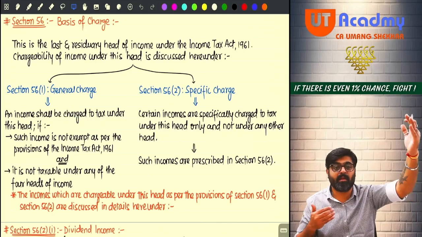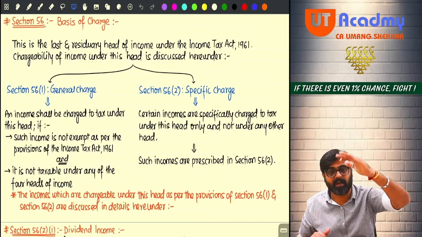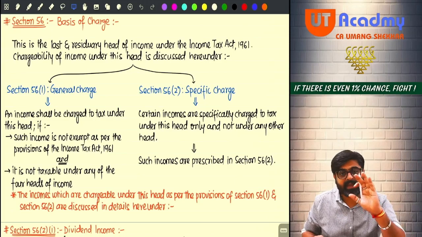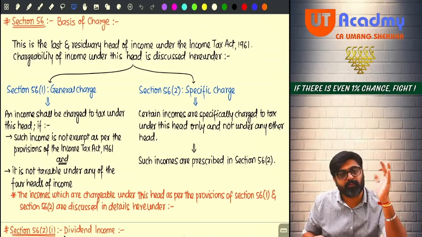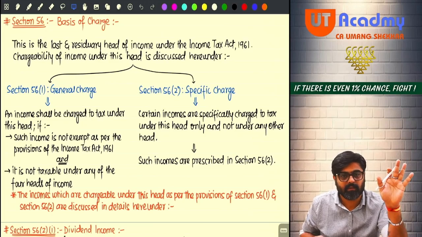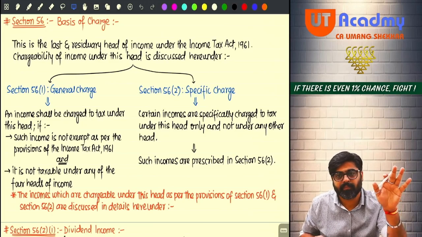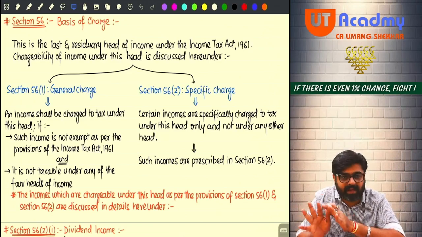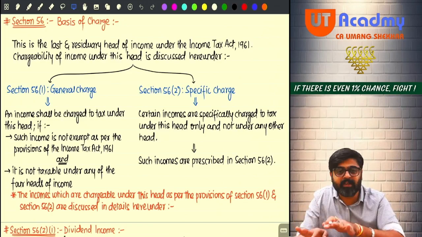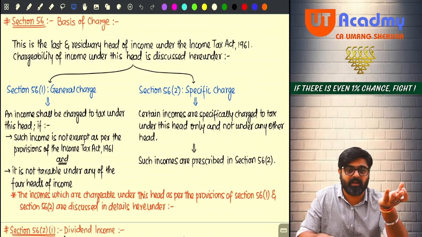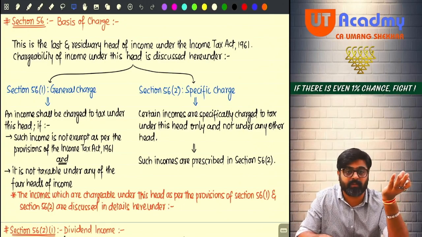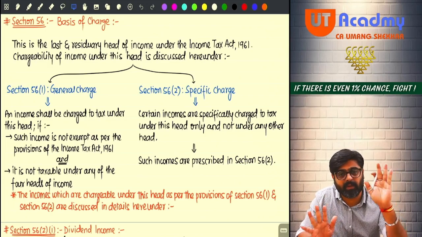There can be n number of incomes which can be taxed under the head IFOS because of general charge. We can at the most identify a few incomes out of that and take a few examples. But we cannot say that only these incomes will be taxable as per general charge. Apart from these incomes, other incomes can also be taxed. Getting my point? What I'm trying to tell you?